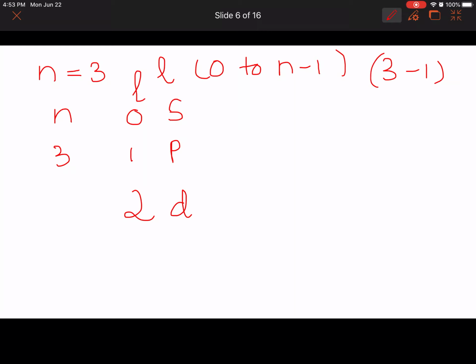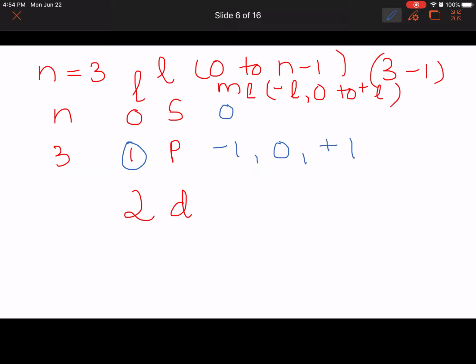We also learned about another quantum number, ml, that can take the values from minus L, 0, to plus L. That is the orientation of the orbitals. For L equals 0, the possible ml value is just 0. If L equals 1, the possible ml values are minus 1, 0, plus 1.